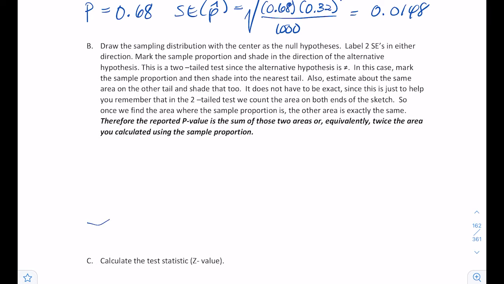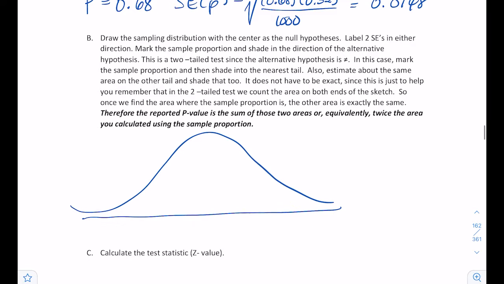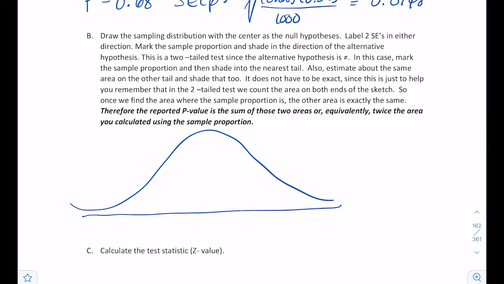When I draw my sampling distribution, like we said earlier, it's two-tailed because it's a not equal to. So my claim, 0.68, goes in the center because that's my mean. And my standard error is going to be 0.0148.